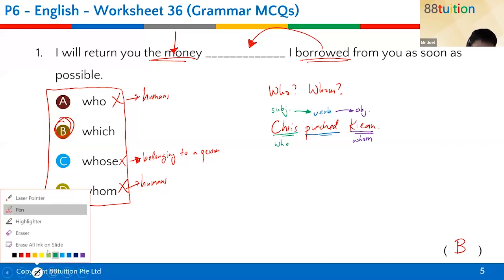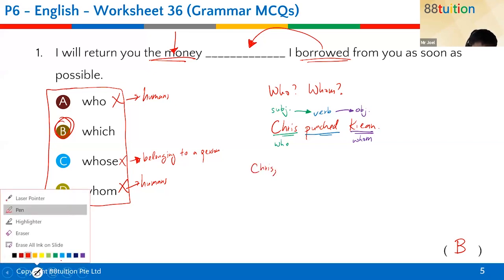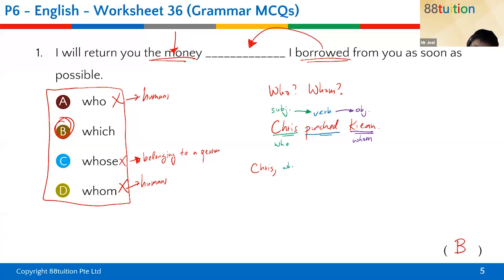So, for example, I might have a sentence like this. Chris, comma, who punched Kian, was maybe punished.